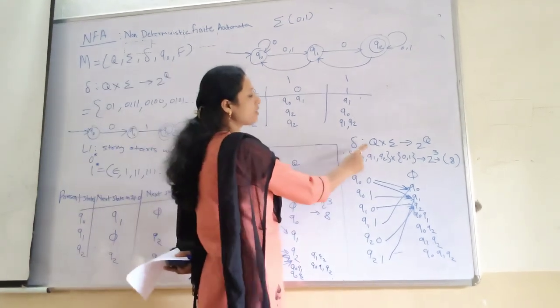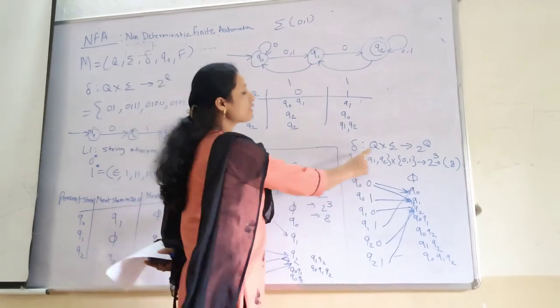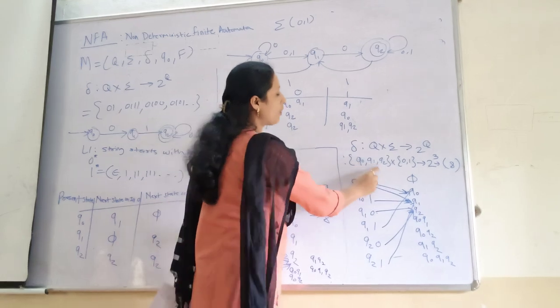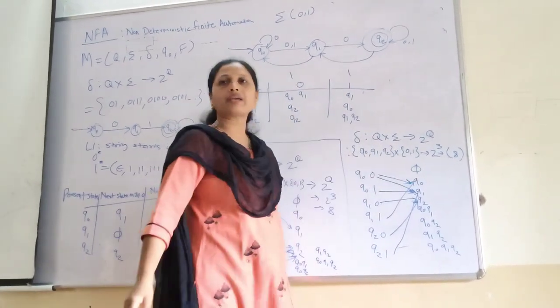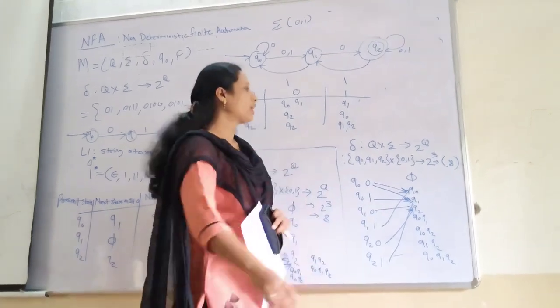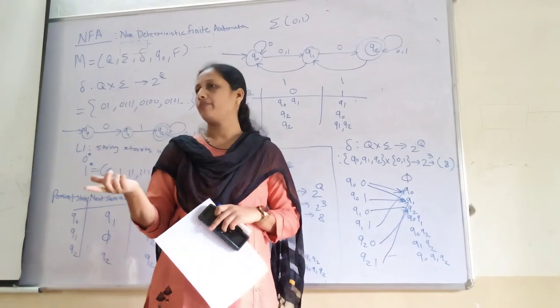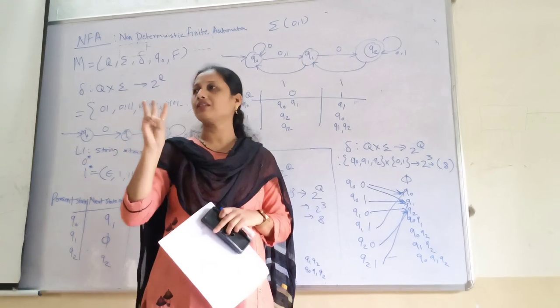So your transition function Q into sigma gives you 2 raised to Q. Now what is Q? How many states do you have? 3 states. Q0, Q1, Q2 into sigma means what input we are giving? 0, 1. And in the output it is given as 2 raised to Q states. Here what is Q? Number of states. How many states do you have? 3.